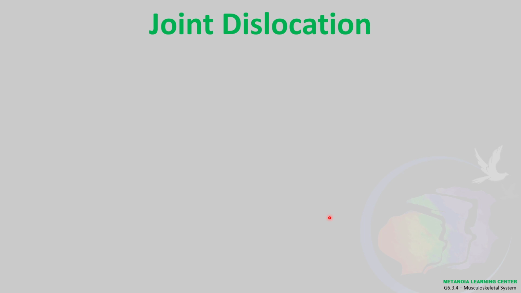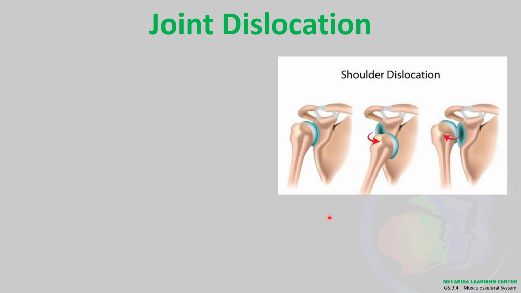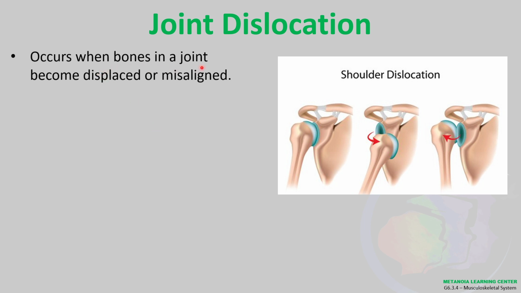So, the other one is joint dislocation. Dito na yung nagdi-dislocate yung joint natin. So, if you notice this, no, yung one of our joints sa shoulder, if magmi-mismove kayo, mabangga kayo, mahulog kayo, tapos yung shoulders nyo ang unang natamaan, nako, it will get dislocated. Okay? So, occurs when bones in a joint become displaced or misaligned. Ito yung normal. This one's the normal. These two are the different types of dislocation.